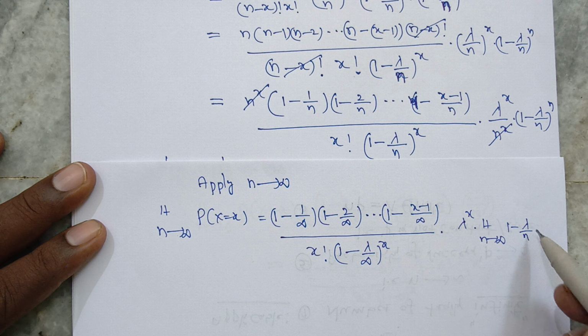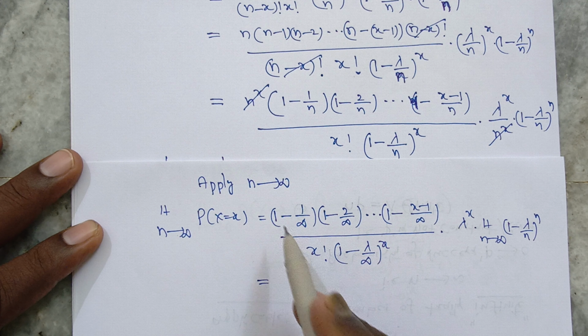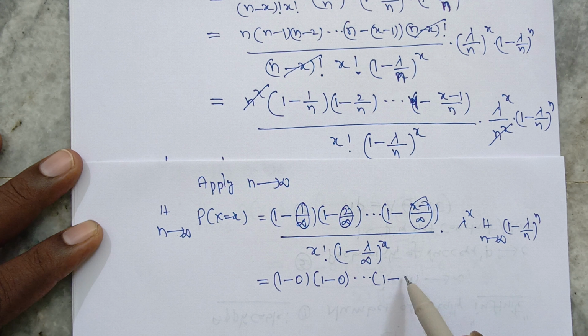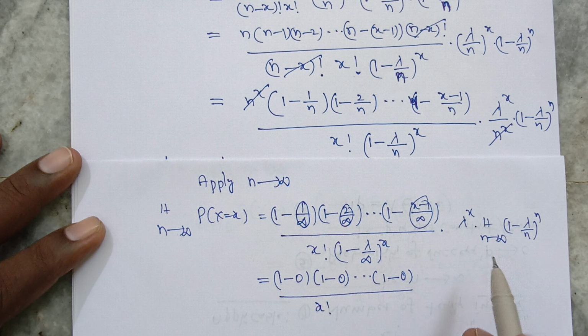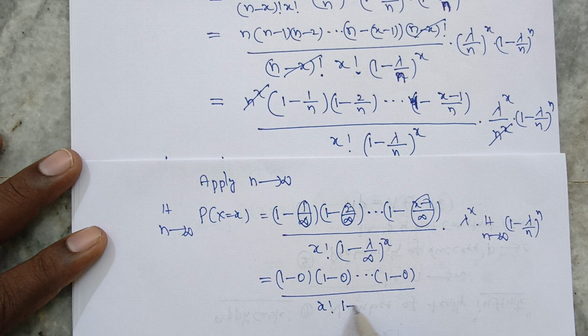Apply the limit n tends to infinity here. Observe: 1 minus 1 by infinity; anything by infinity is 0, so 1 minus 0 and so on, by x factorial into (1 minus 0) power x into lambda power x.